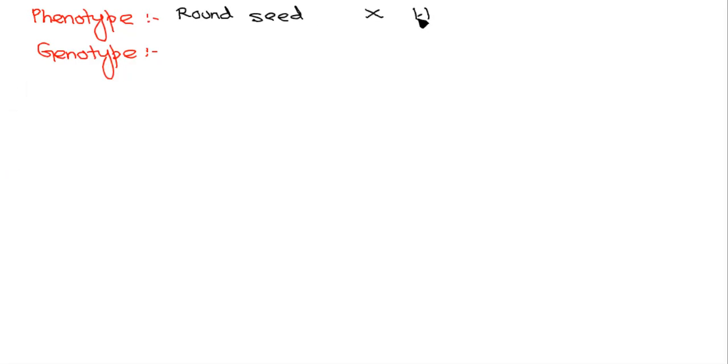Now, next. Suppose, beta, for a cross, the phenotype and genotype is given to you. Phenotype is round seed crossed with wrinkled seed. Genotype are capital R and small r. Right? How to proceed with this?